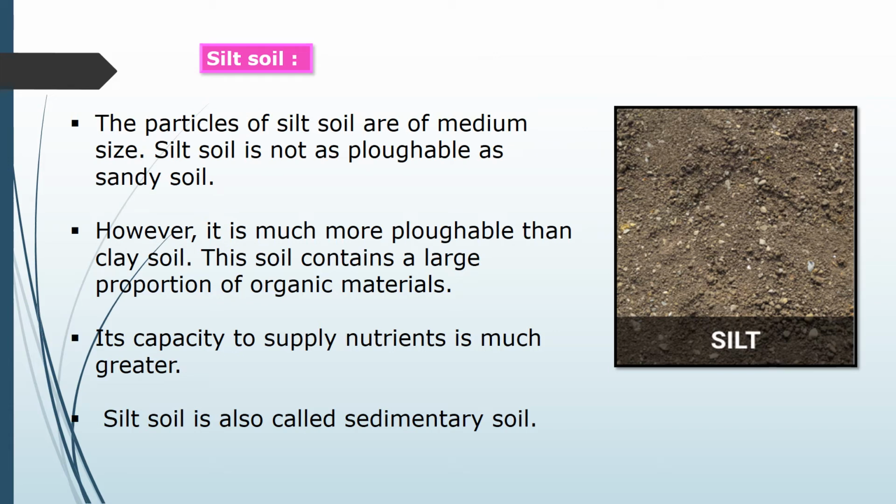This soil contains a large proportion of organic material. Its capacity to supply nutrients is much greater. Silt soil is also called sedimentary soil.